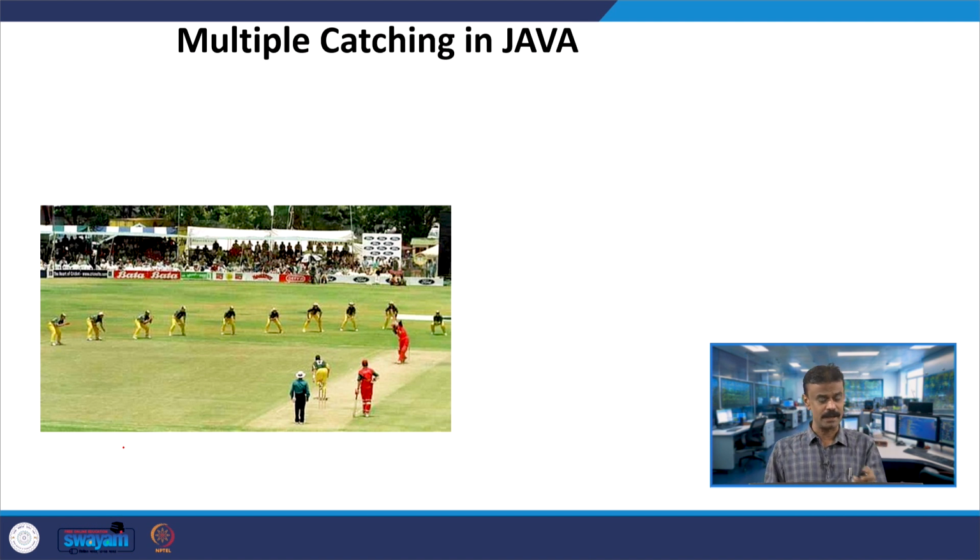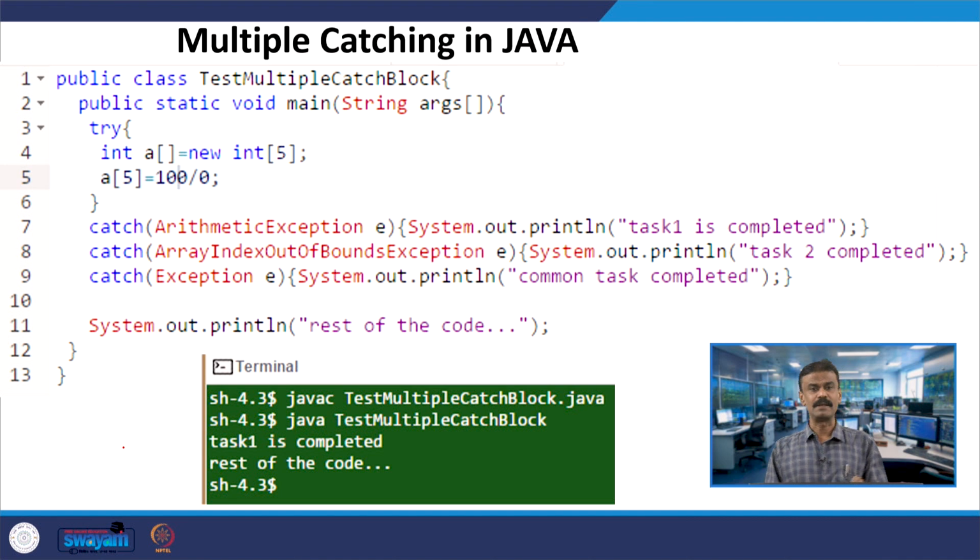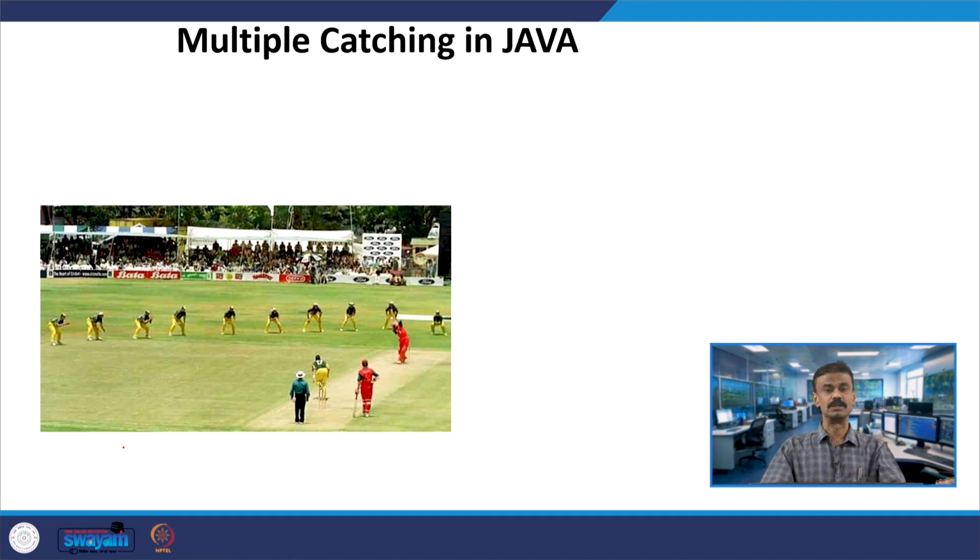In a similar way, if you take the previous code, arithmetic exception has the first position in the hierarchy, then array index out of bound, and then the third one is exception. So you should remember first slip, second slip and third slip. That is why I put this.